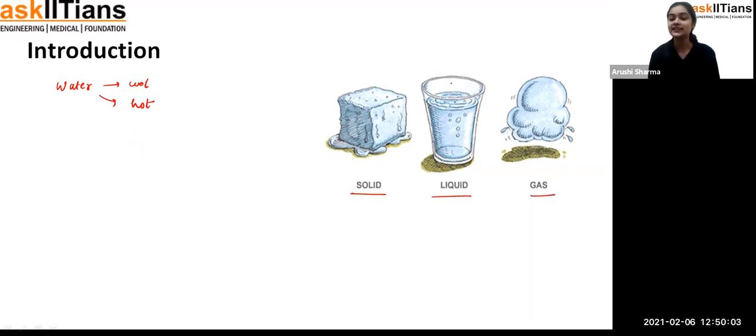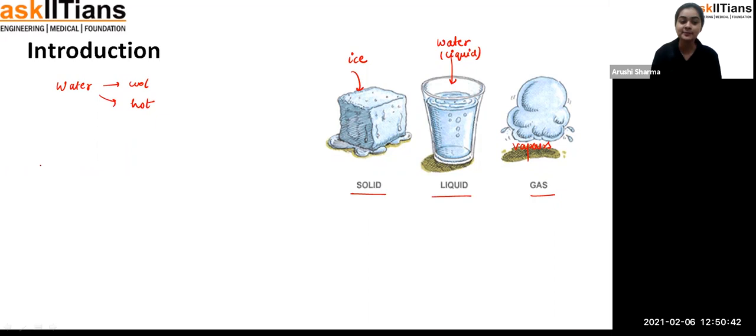In this case, the water which is present in the glass is present in the form of liquid. Here the water is present in the form of vapors. And here, in the solid form, water is present in the form of ice. So that means, student, that water can exist in three states: solid, liquid and gases. And it is very interesting to see that water can be converted from liquid to gases, or vapors to liquid, or liquid to ice, or ice to liquid. That means all of these three states of water are convertible into each other.